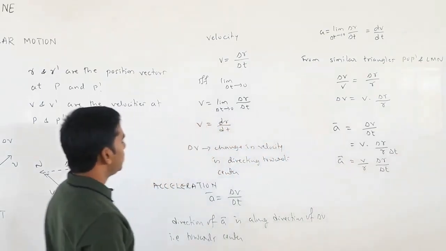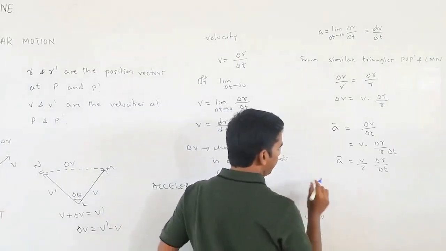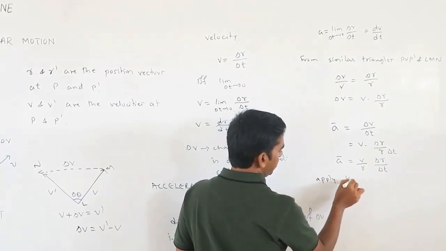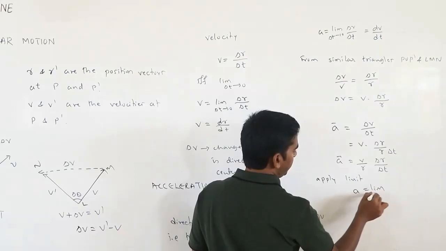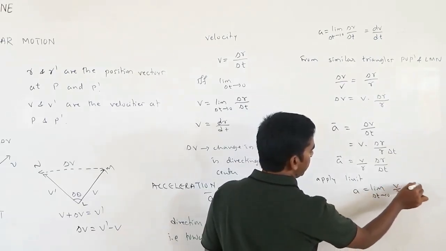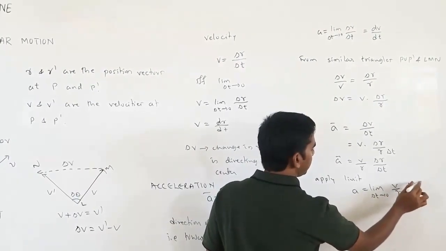That is nothing but your velocity. But let me apply the limit. If you apply the limit, A equals limit delta T tends to 0, V by R, delta R divided by delta T. Listen properly, it is very important for your board exam.